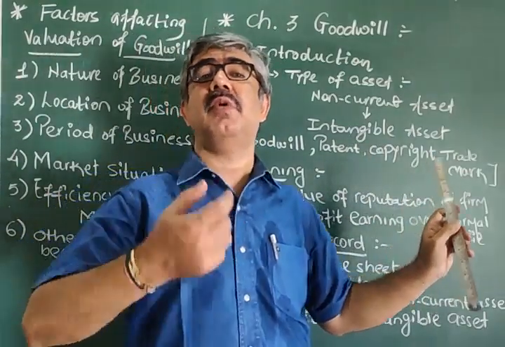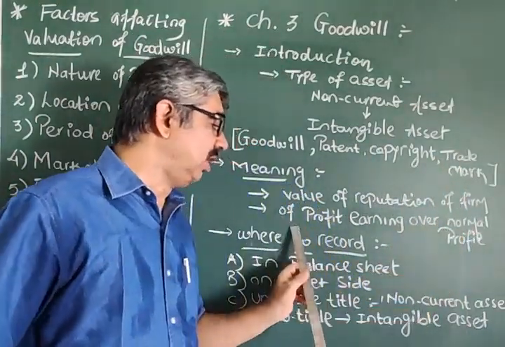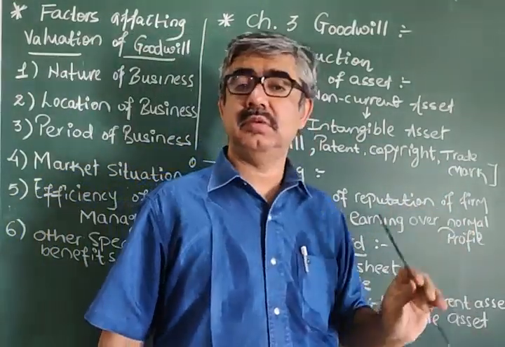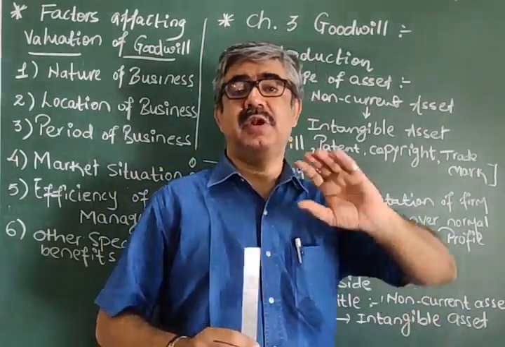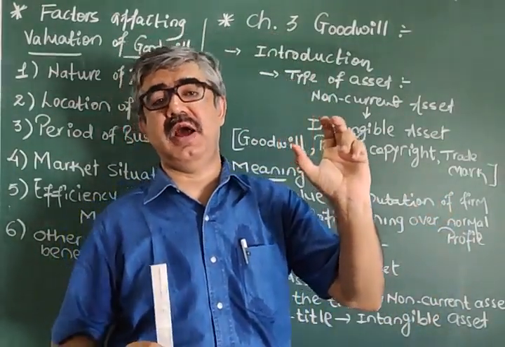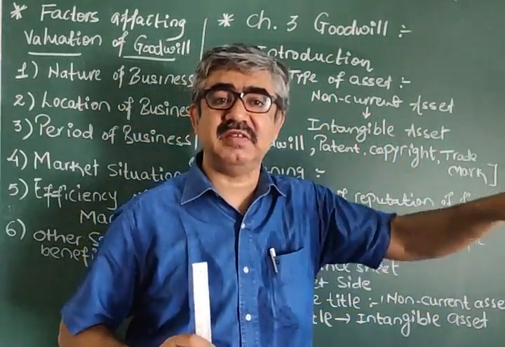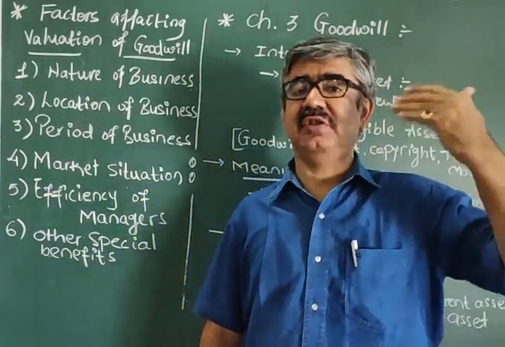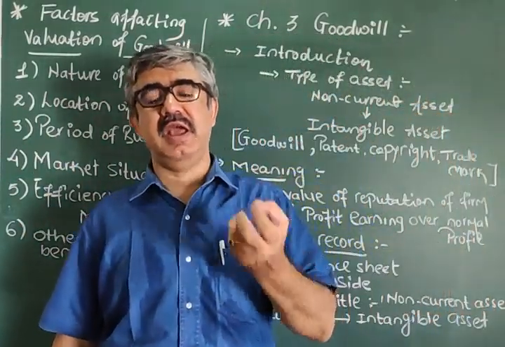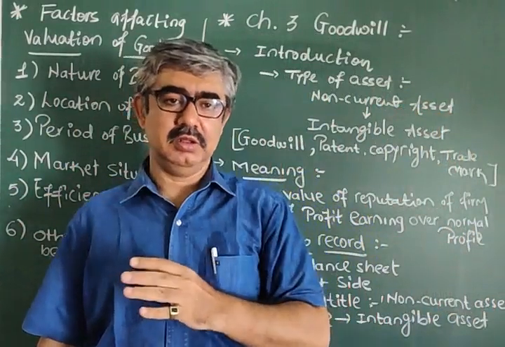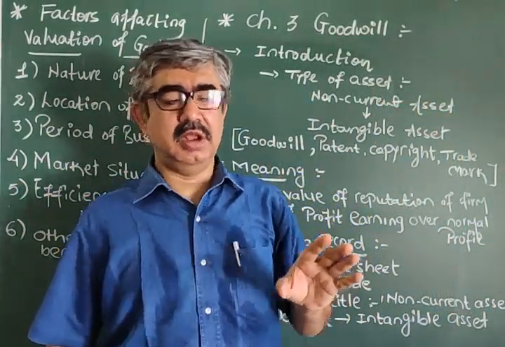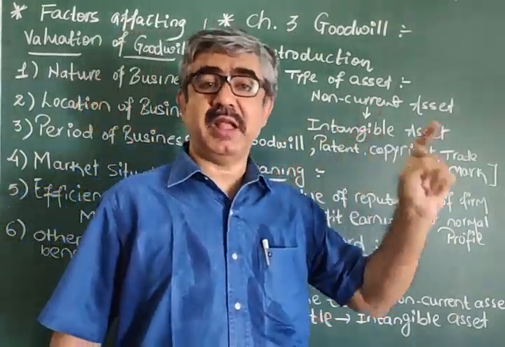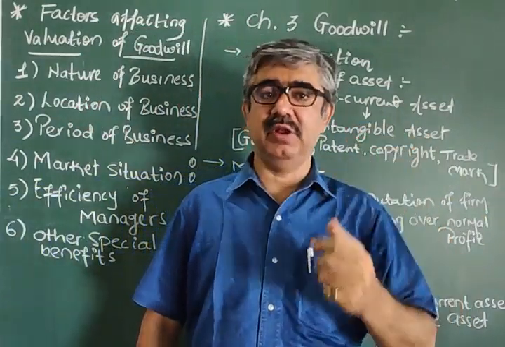How can we create monetary value? It depends on the profit earning capacity over normal profit. Okay? So whatever additional profit we are earning over the industry's average, which is known as normal profit, that additional value is considered as goodwill. Is it clear? Indirectly you can use the word super profit also, which is a method of this chapter. I will explain you later on.